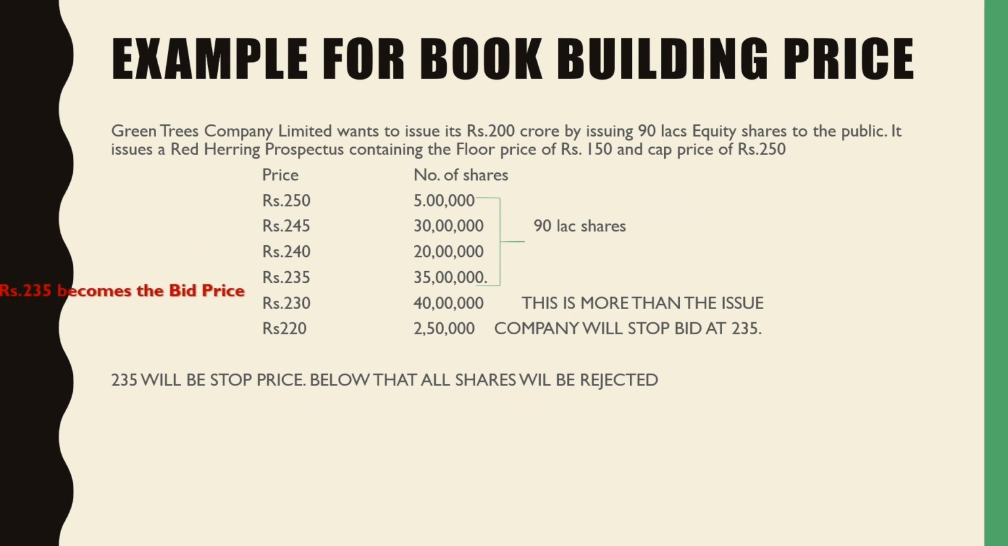So here rupees 235 becomes the bid price, which we call the cutoff price, and this will be mentioned in the prospectus. Okay, so till here we have studied the two pricing methods, that is the fixed price method and the book building price method. Next we are going to study the prices that are going to be taken up and how the issue of shares is going to take place.